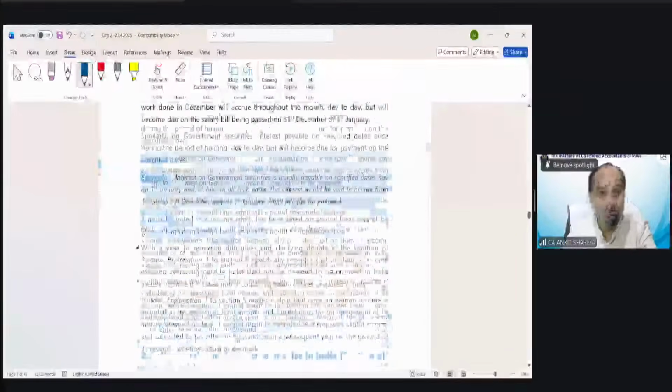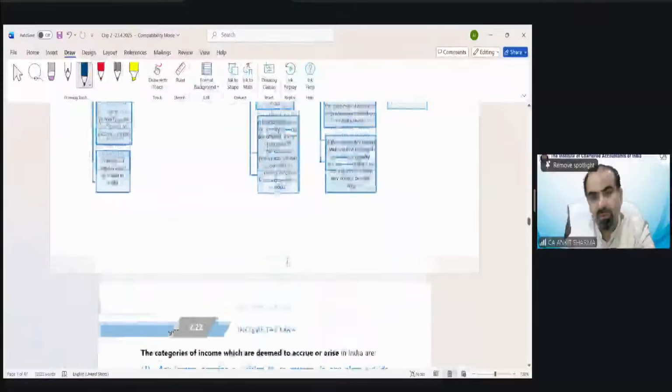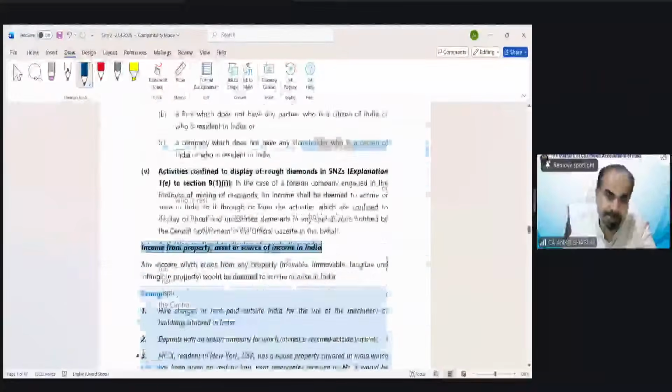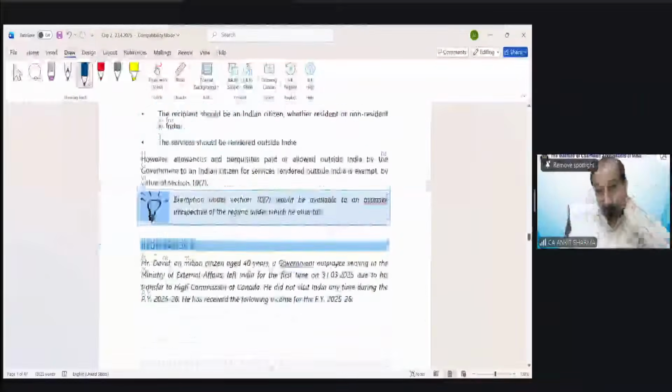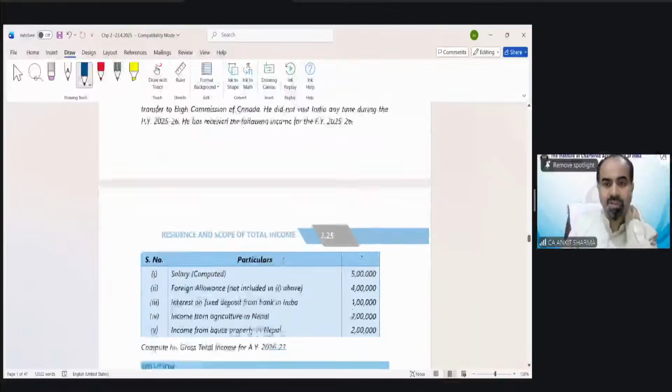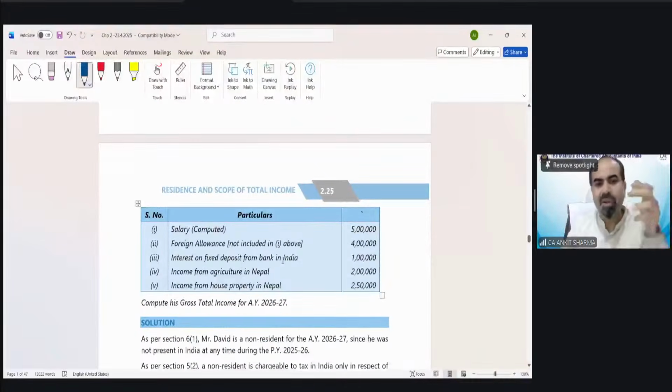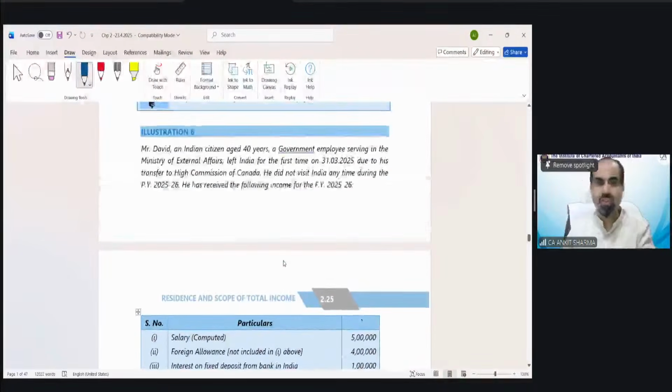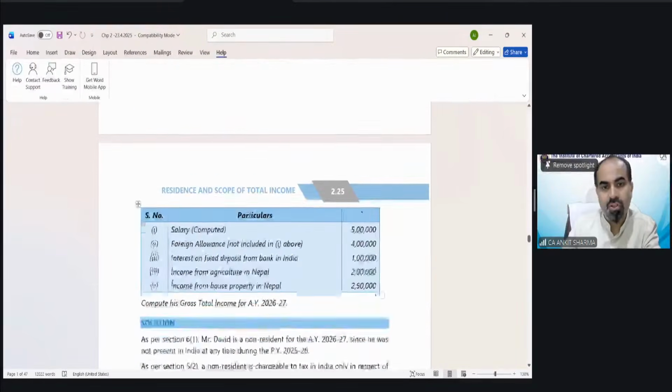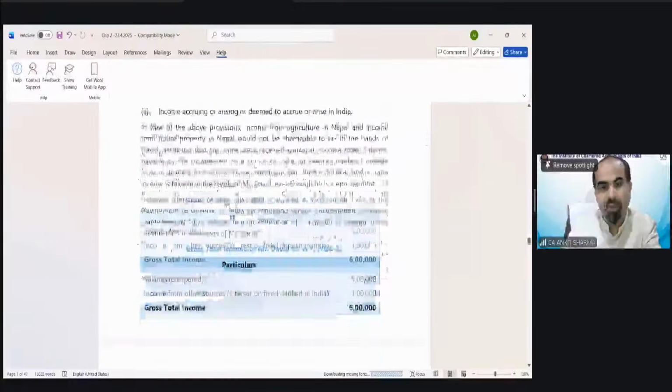Now one more illustration, the huge one we are going to discuss. Illustration number 6. Okay, this is simple. This is your homework. Illustration number 6, you can do it yourself. Now illustration 7, what we need to solve.